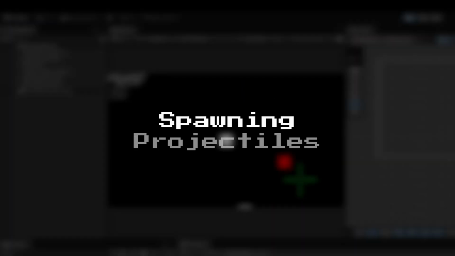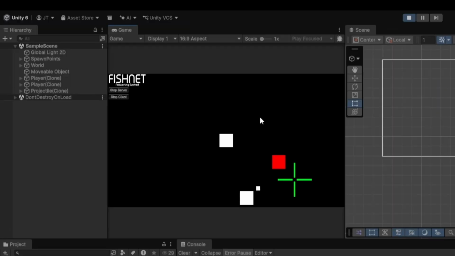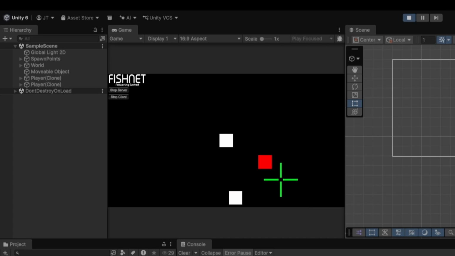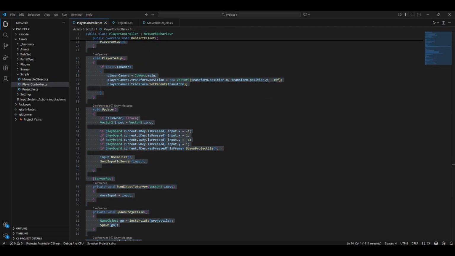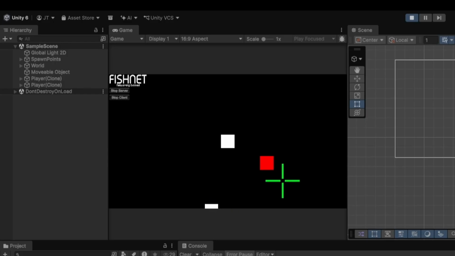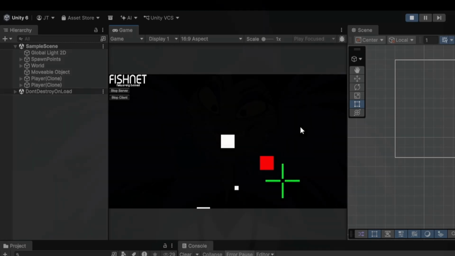With movement and networking in a much better place, I was finally able to start experimenting with projectiles. My goal here wasn't to build a full combat system just yet, I just wanted to make sure players could spawn objects and have them sync correctly across the network. As expected, it worked perfectly first time with absolutely no issues at all. None whatsoever.